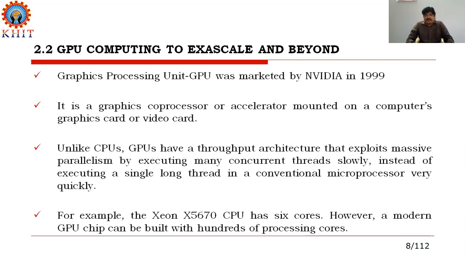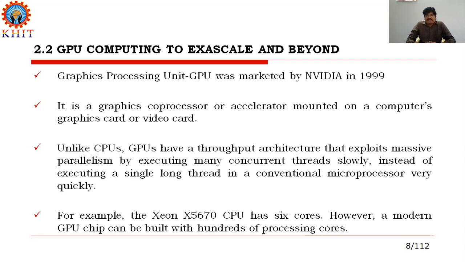Unlike CPUs, central processing units, GPUs have a throughput architecture that exploits massive parallelism by executing concurrent threads slowly, instead of executing a single thread very quickly.